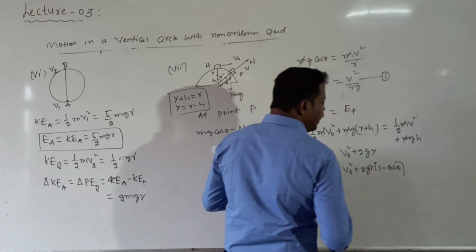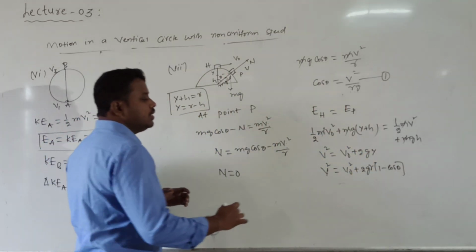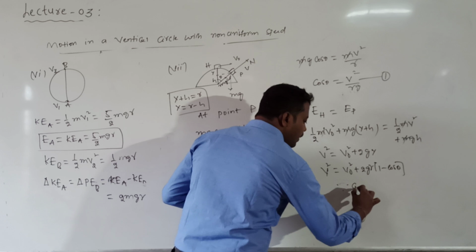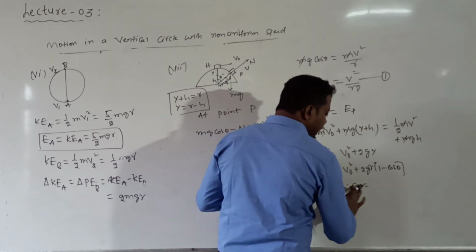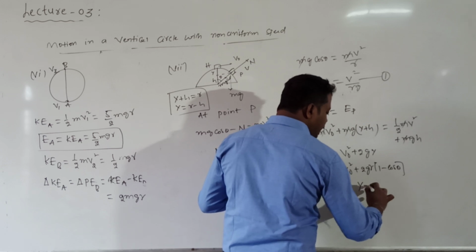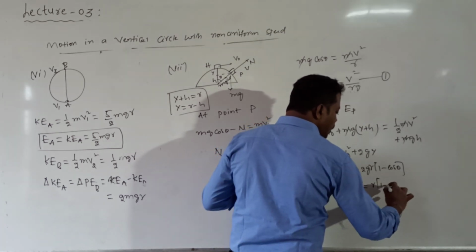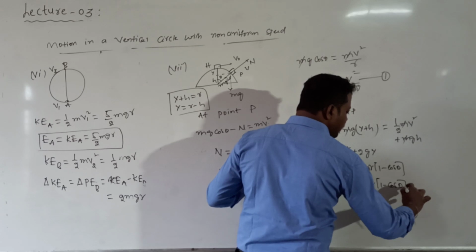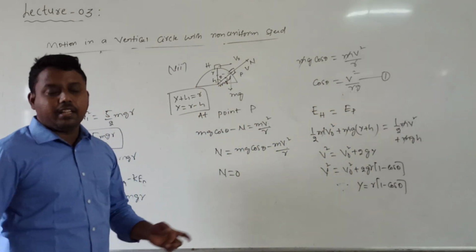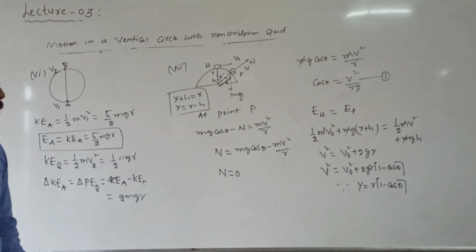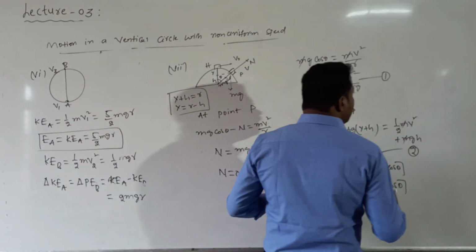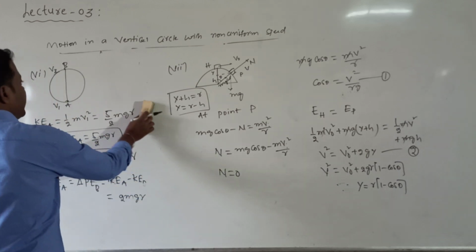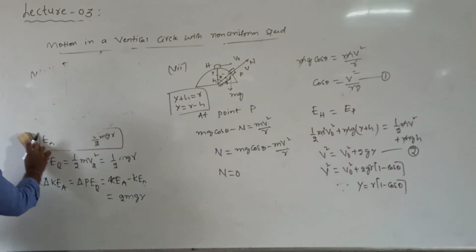Can we write now what the y value is? What is cos theta? Directly we write the expression for y: y is equal to r into 1 minus cos theta. Now I got the v square value. Can I call it equation 2? Substituting equation 2 in equation 1, tell me what we get.